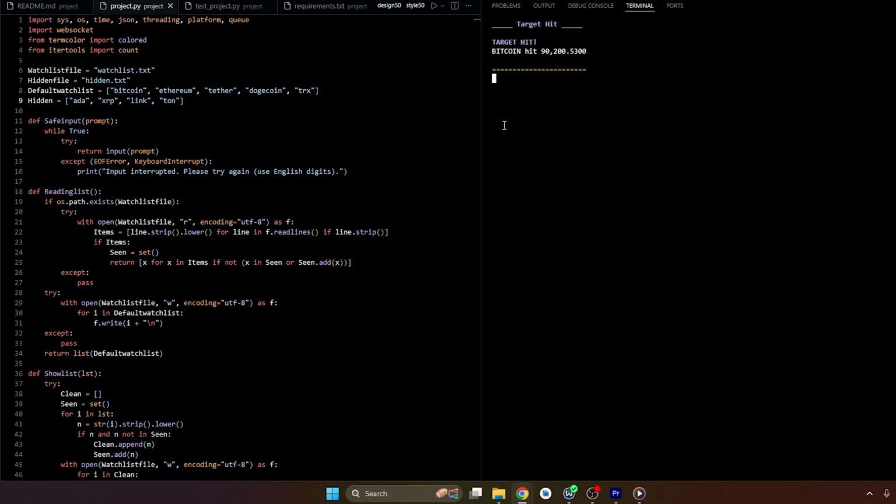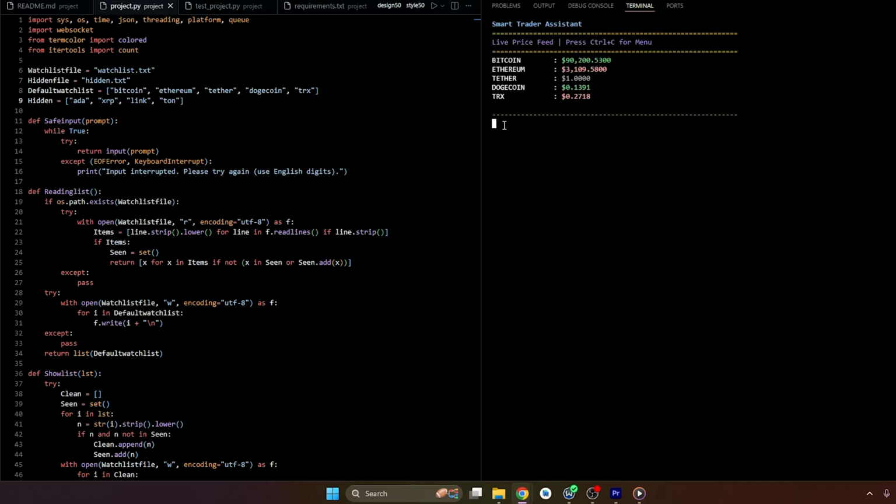When the price reaches the target, the assistant immediately triggers an audio alert. Even if the user is away from the screen, the alert ensures the opportunity is never missed.